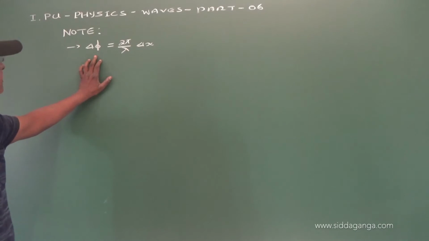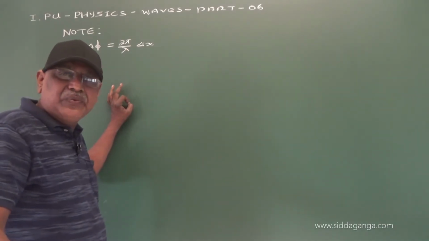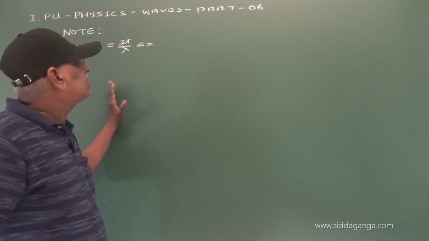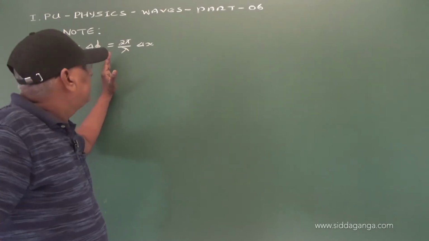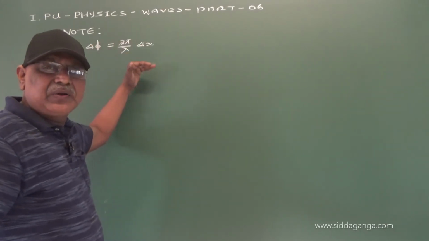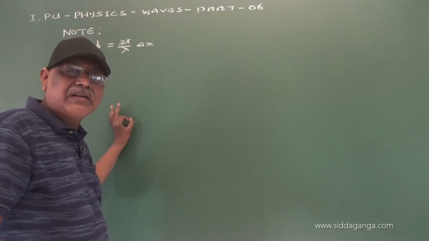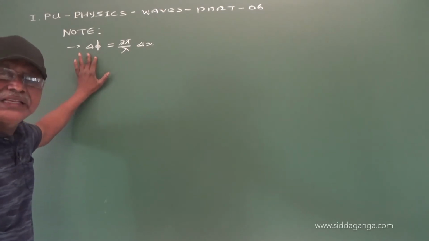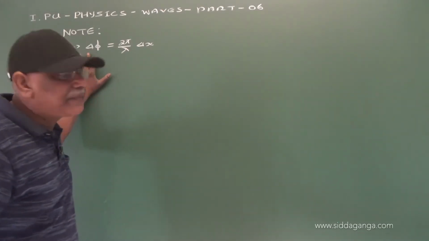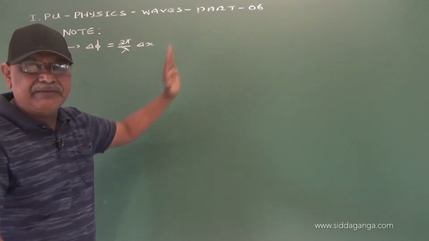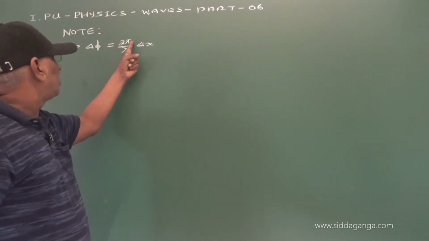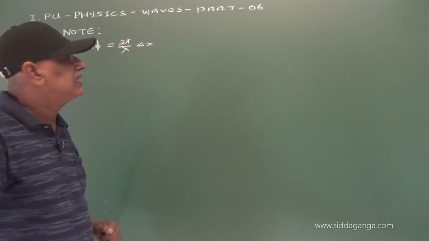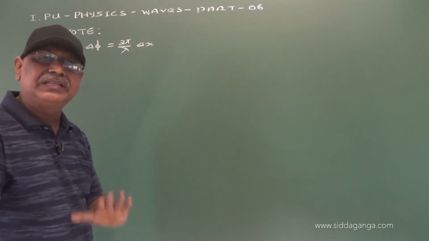Right. See here, if you get confused whether the equation written is correct or not, sometimes we may write delta phi is equal to lambda by 2 pi into delta x, and it is a wrong equation, right? So to check this, the left hand side is a phase difference, it is an angle, and on the right hand side we have three terms: 2 pi which is an angle, lambda which is a distance, and delta x which is a distance.